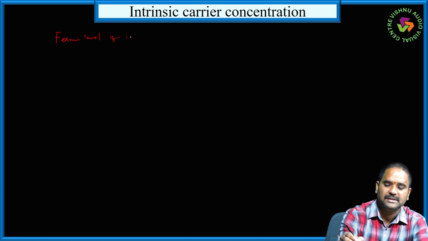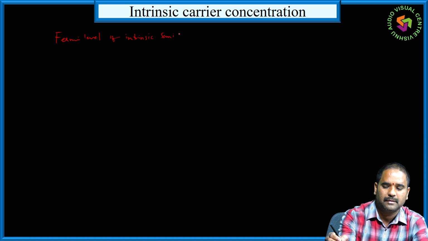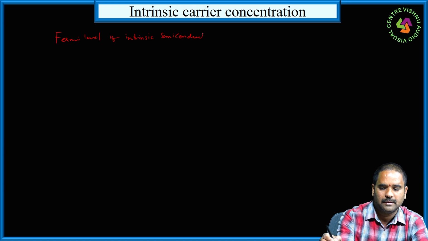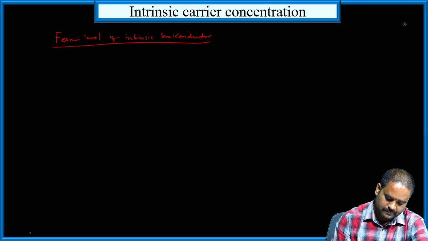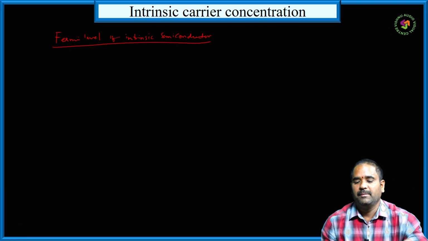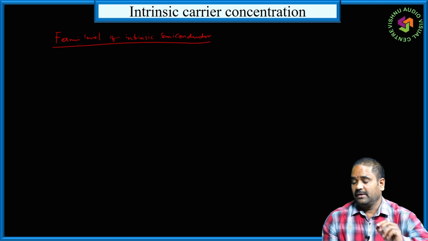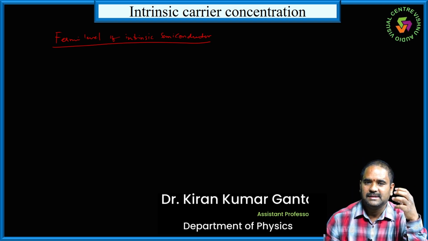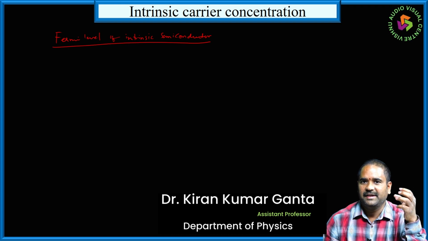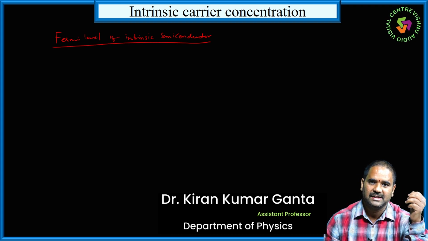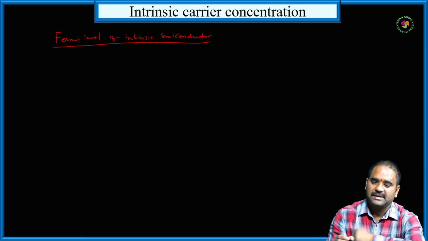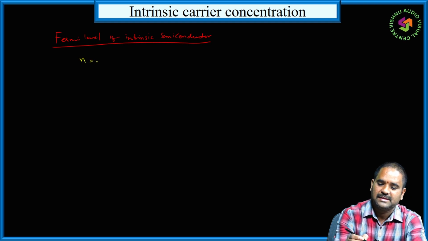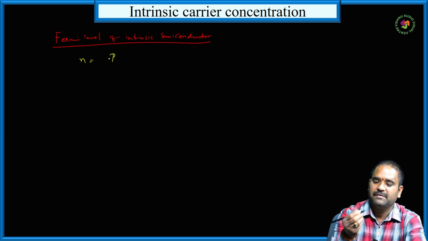Fermi level of intrinsic semiconductor. Basically, an intrinsic semiconductor is a pure semiconductor which does not have any kind of impurities. It behaves like an insulator at 0 Kelvin and behaves like a conductor at higher temperature. In intrinsic semiconductor, density of electrons in conduction band is equal to density of holes in the valence band.